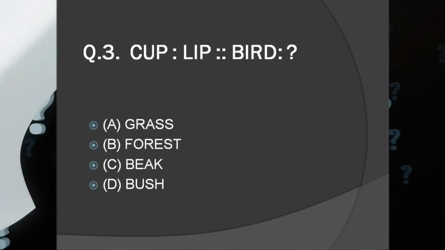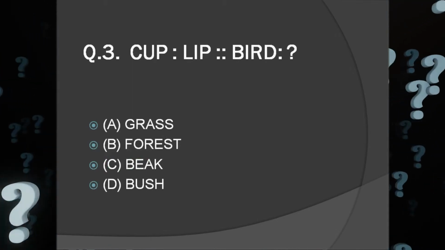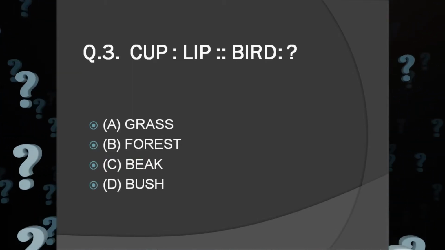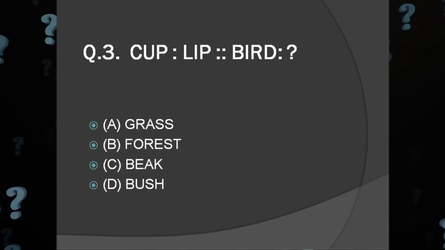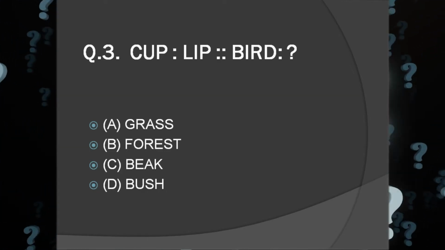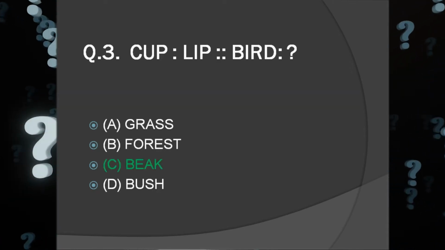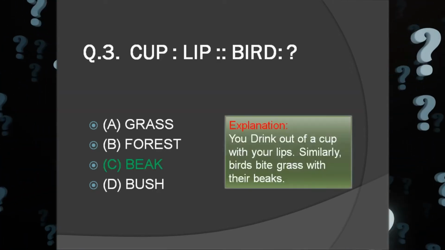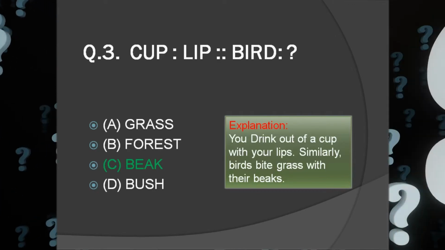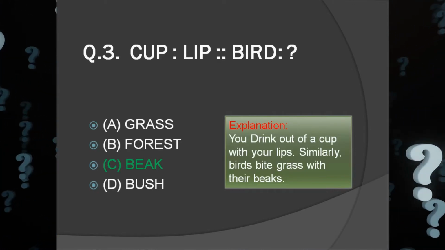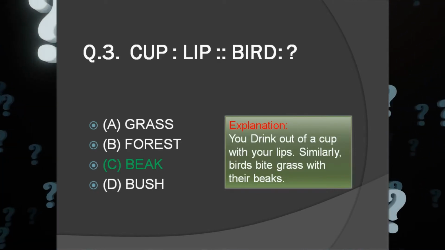If cup is equal to leaf, then bird is equal to what? A. Grass, B. Forest, C. Bake, D. Bush. And the answer is C. Bake. Explanation. You drink out of a cup with your lips. Similarly, birds bite grass with their beaks.